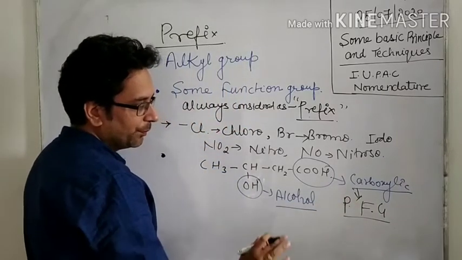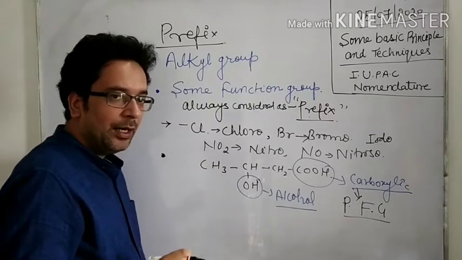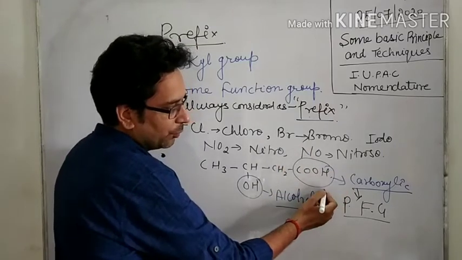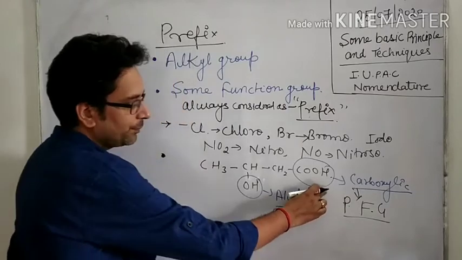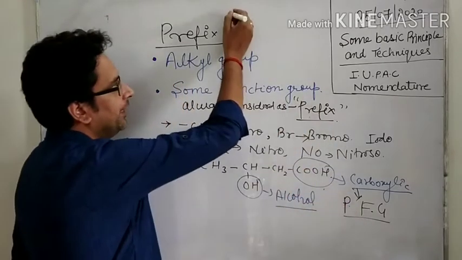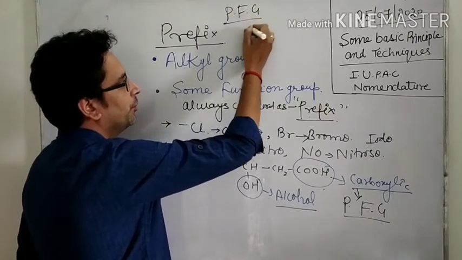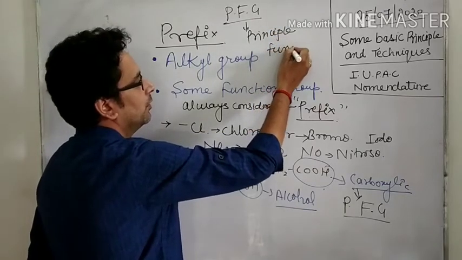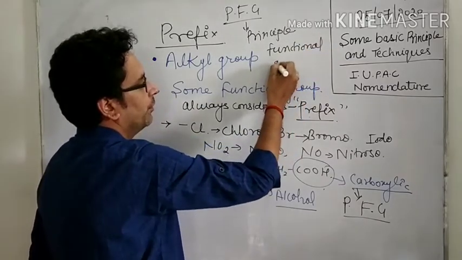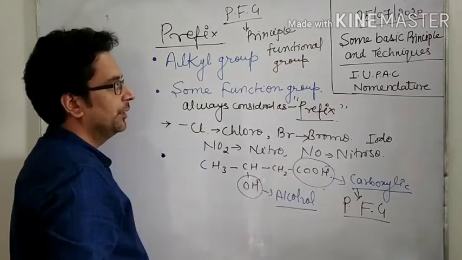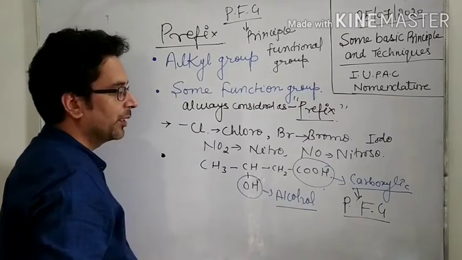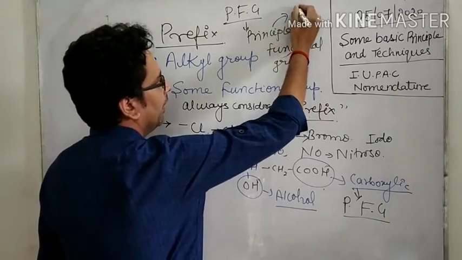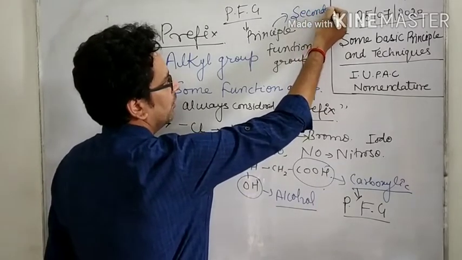In the priority order of functional groups, the first position is the carboxylic group, so it is considered as PFG, the principal functional group, and it is considered as secondary suffix.